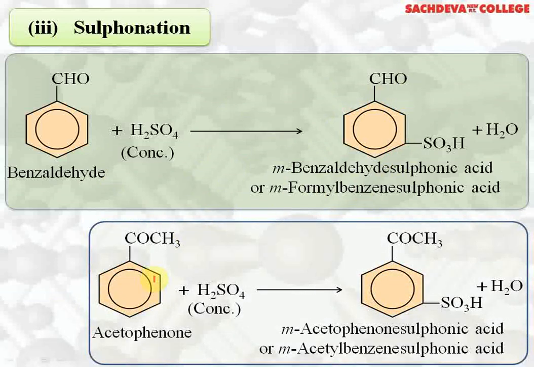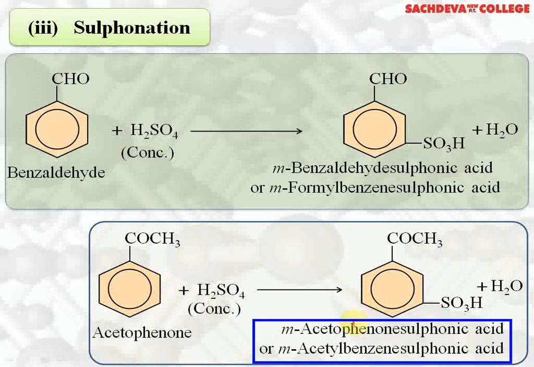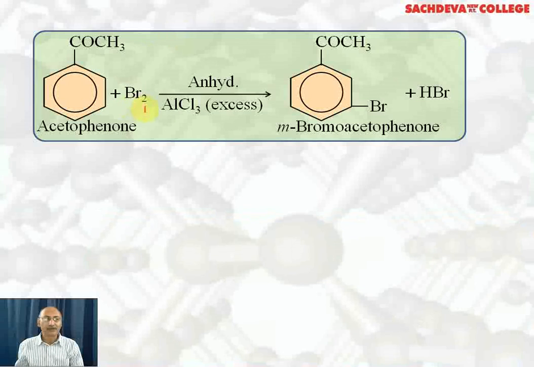Let's take up sulfonation of acetophenone. At meta position, SO3H group will come. This is called meta-acetophenone sulfonic acid or meta-acetyl benzene sulfonic acid. This group is called acetyl group. Another example of electrophilic substitution reaction we are doing with bromine in the presence of AlCl3. So electrophile Br positive will generate, which will attack at meta position. We will get